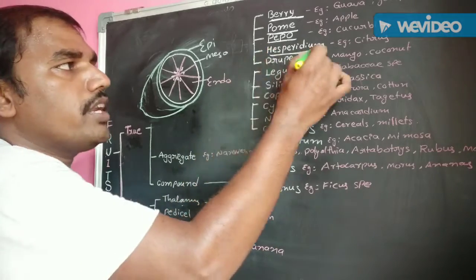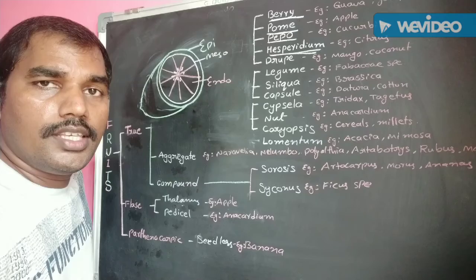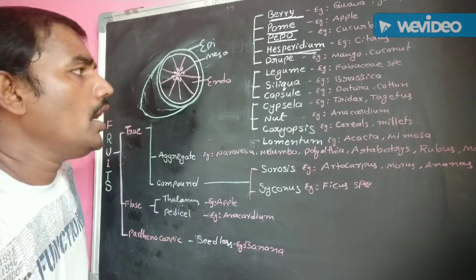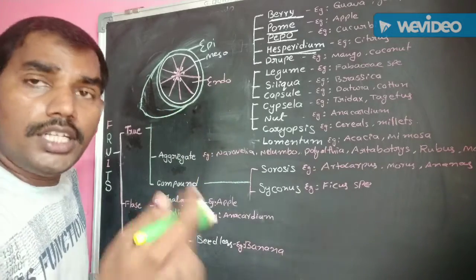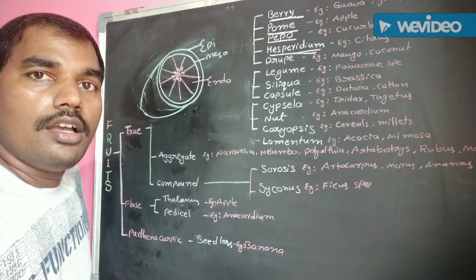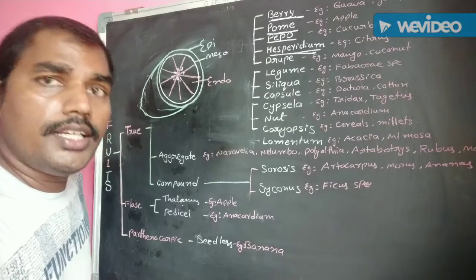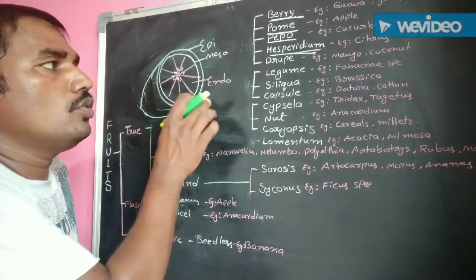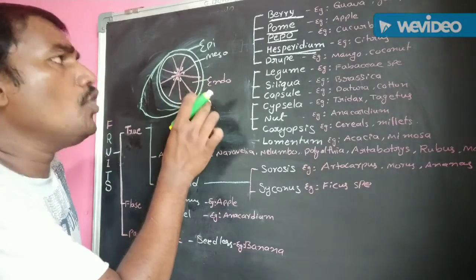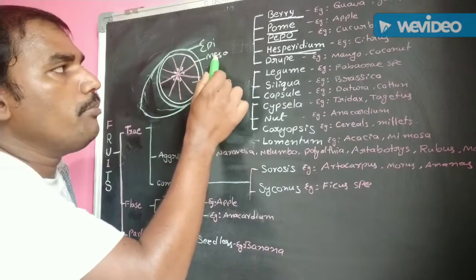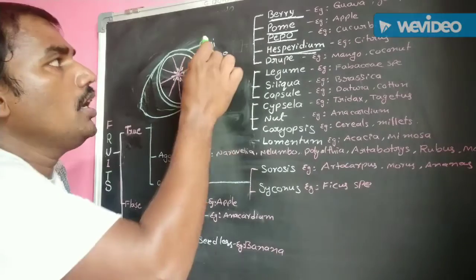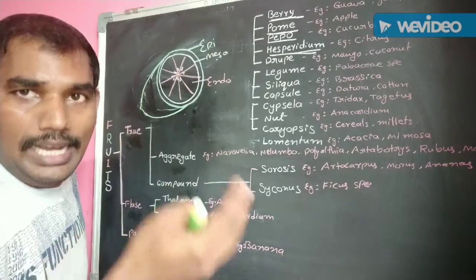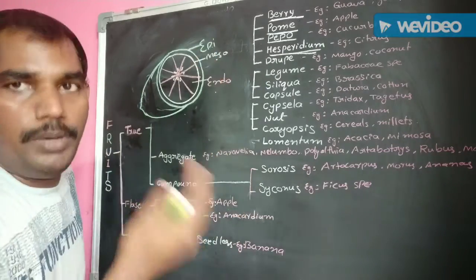Fleshy fruit is Hesperidium. The Hesperidium fruit is a main character of the Rutaceae family members, citrus fruits. It is developed from multilocular, syncarpous, multicarpellary, inferior ovary into Hesperidium fruit. The fruit wall is distinguished into epicarp, mesocarp, and also endocarp. Epicarp is leathery and also has volatile oil glands. Oil glands are present in this epicarp.